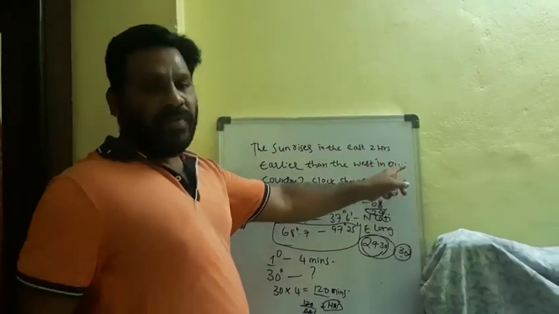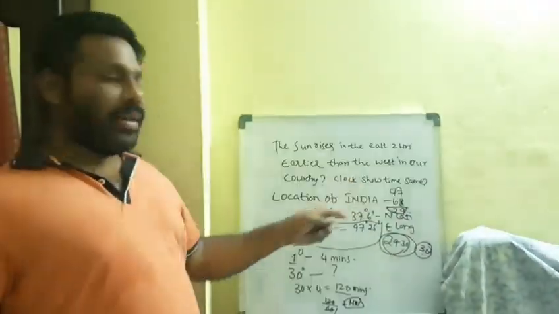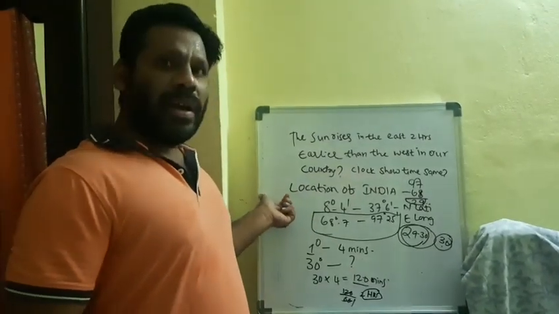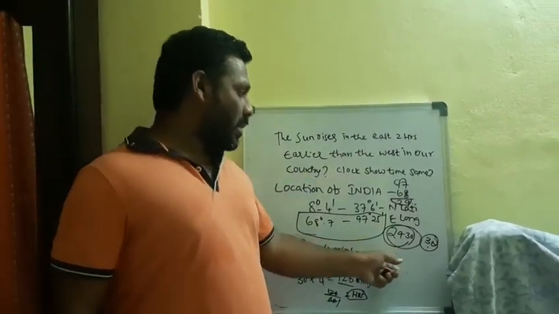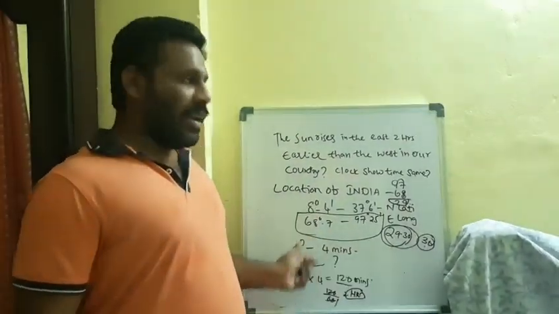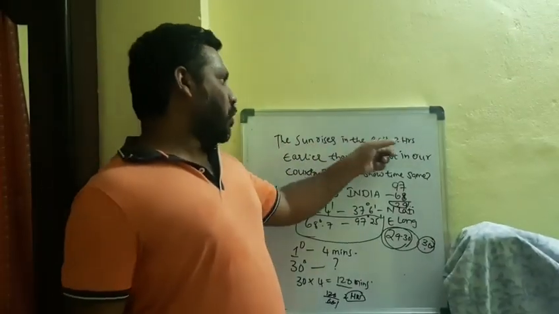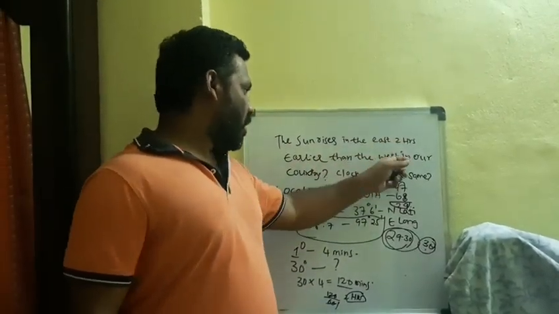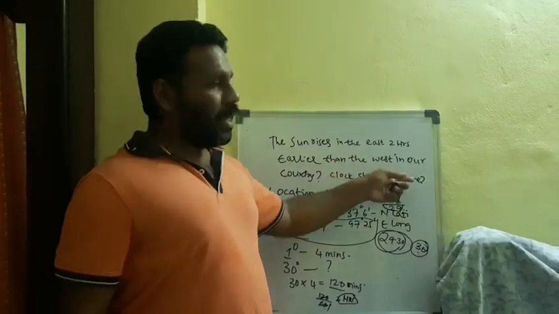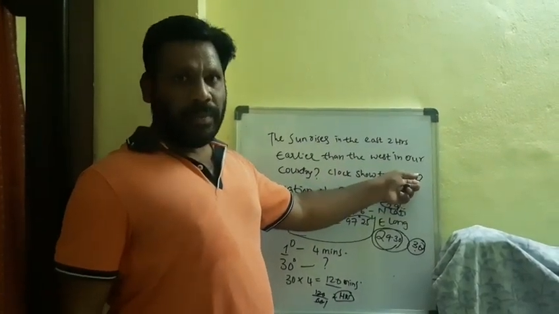Arunachal Pradesh is the first state to see sunrise in our country. When you compare it to Dwarka in Gujarat, the sunrise there is 2 hours late. This is the clarity about the sunrise in the east being 2 hours earlier compared to the western part of our country. But the clock shows the same time for us.